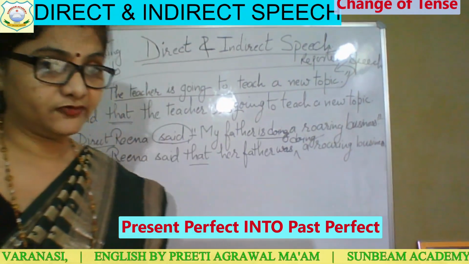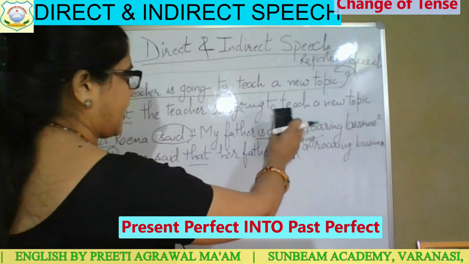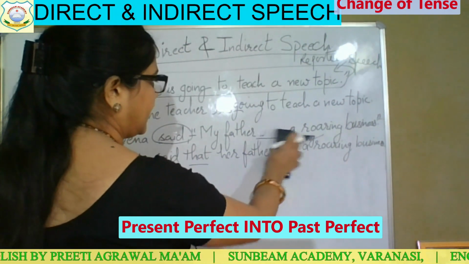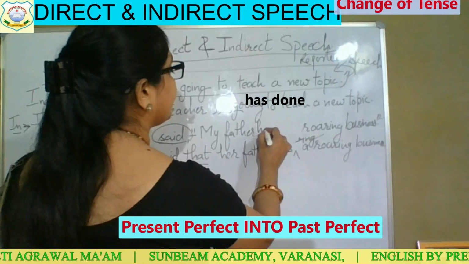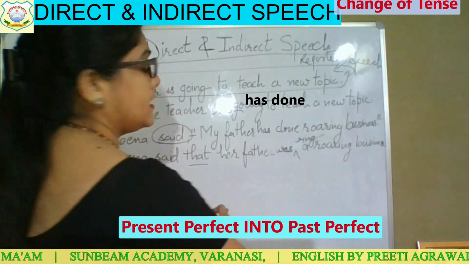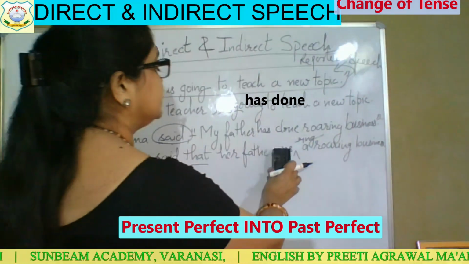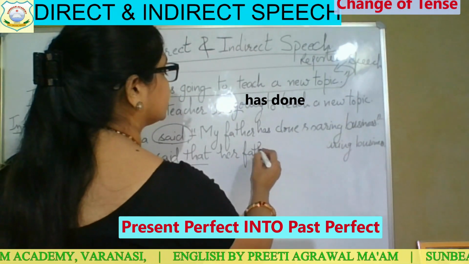Present perfect tense, if you are making this sentence, Reena said, my father has done. Now this sentence has become your present perfect. Now this present perfect tense will be changed into past perfect.